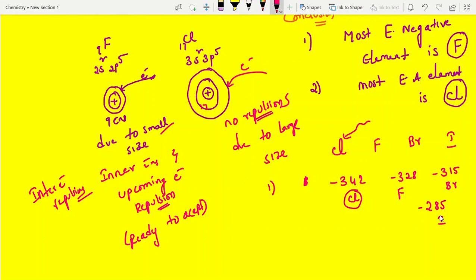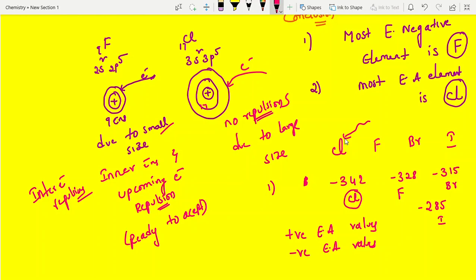That's it. But this is one more point I am telling now. Positive electron affinity values we have, and negative electron affinity values also we have. When you get negative values, it means they're readily accepting electrons. All halogens are electronegative. As we move across the period, electronegativity increases. Halogens are ready to accept.